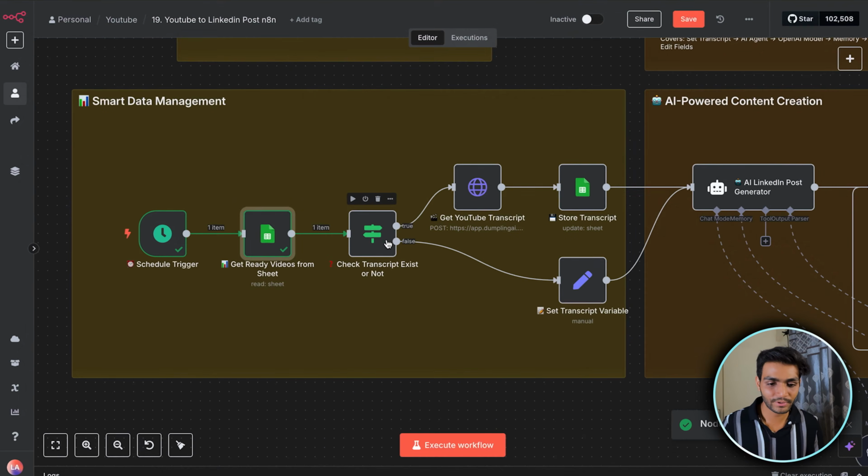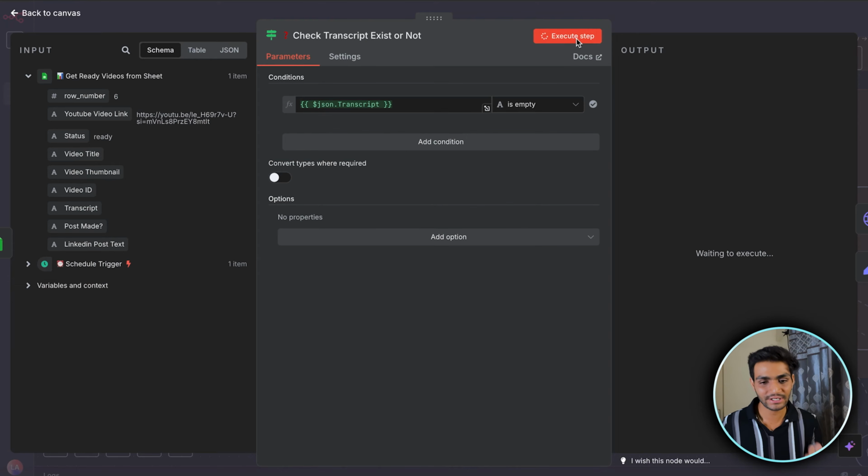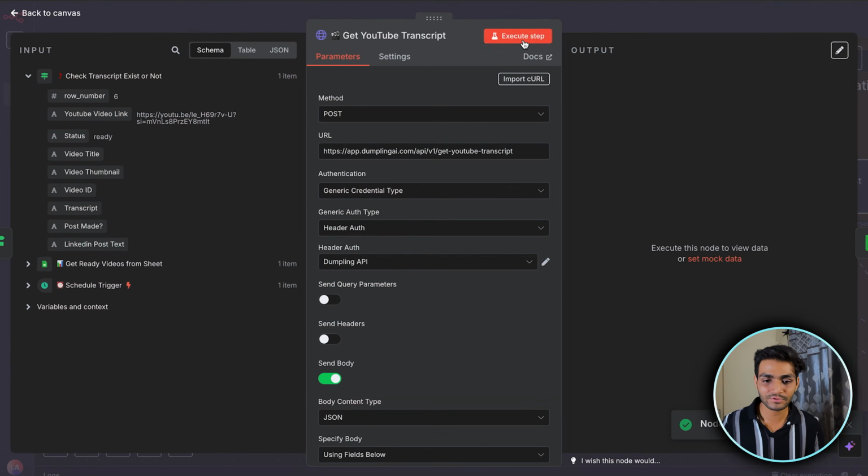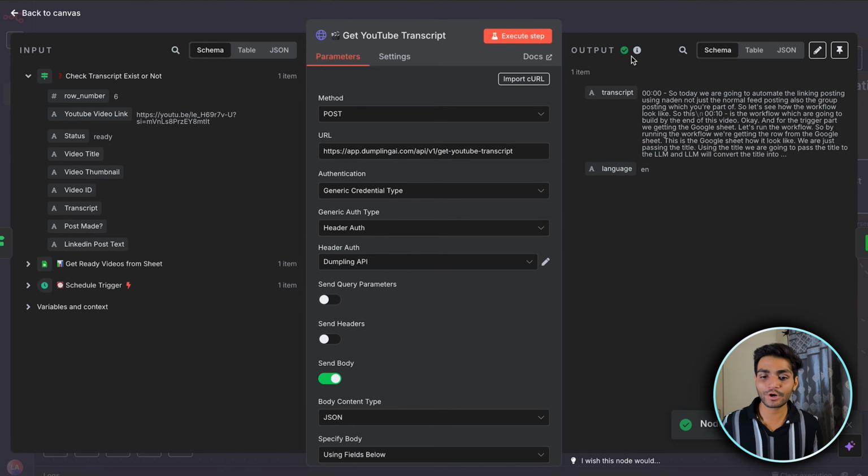Now we'll go to the if part. We're checking whether the transcript is there or not. It is not there, so we have got a true branch. Now we'll be getting the transcript, so let's execute this step. Now as you can see, we have got the transcript.